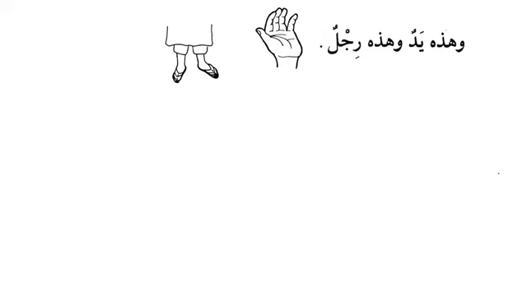وهذه يد وهذه رجل. Again, yadun is feminine. Why is it feminine? Because we have two hands, and similarly we have هذه رجل. We have two legs, as we can see over here. So that's why these are in pairs. So that's why they are also feminine. So that's why we say that this is a hand and this is a leg. Again, this is in pairs.